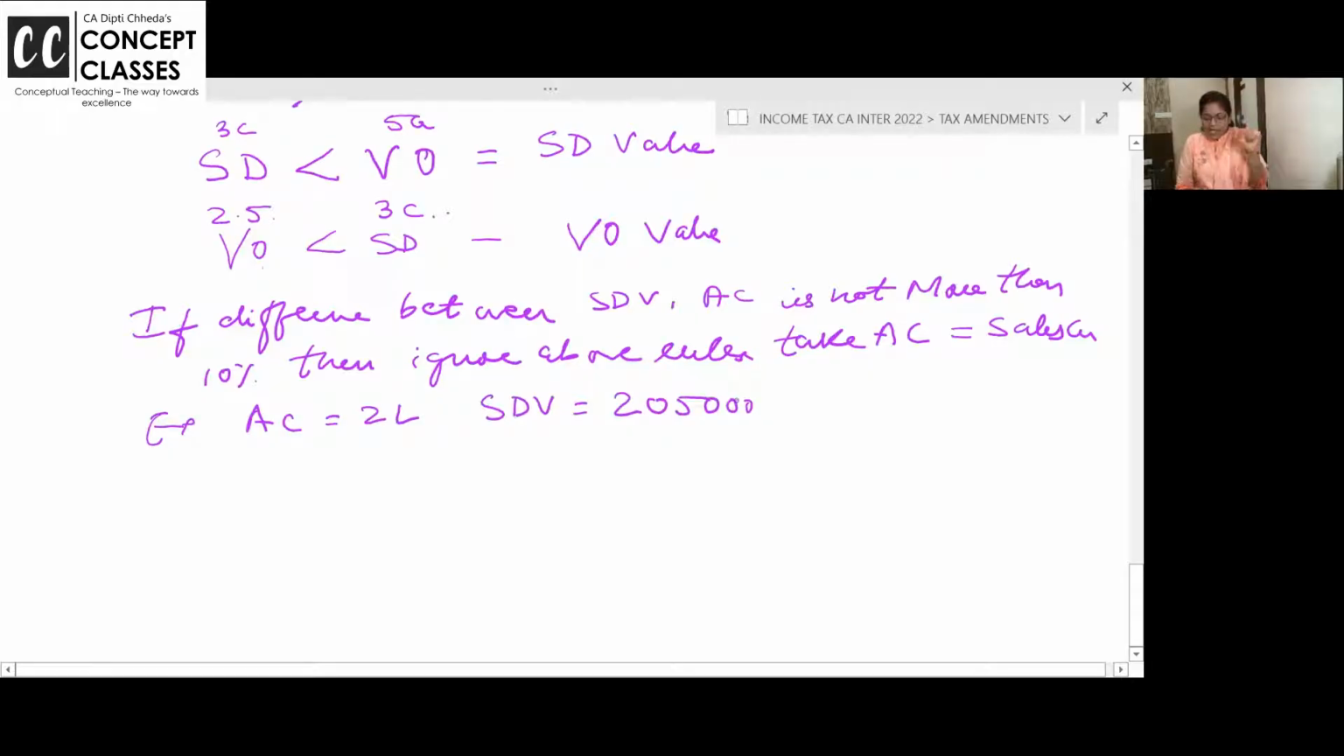Dipti ma'am, you taught us actual sale consideration or stamp duty, whichever is higher. Take that. Okay. But here actual sale consideration is 2 lakh and stamp duty is 2,05,000. Just 5,000 difference, and that is not even 10%. What is 10% of 2 lakh? 2,20,000.